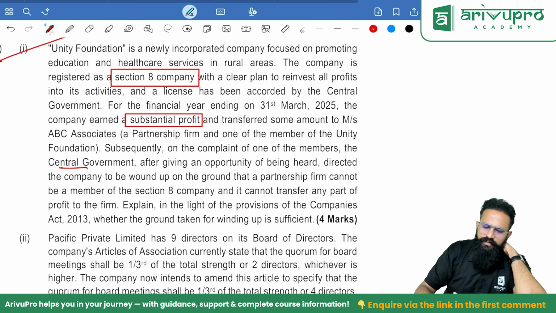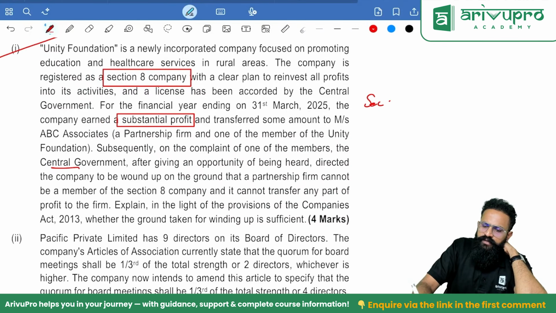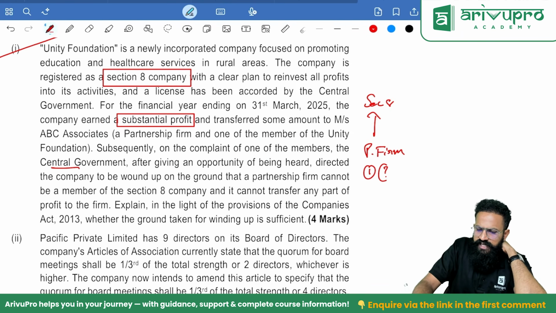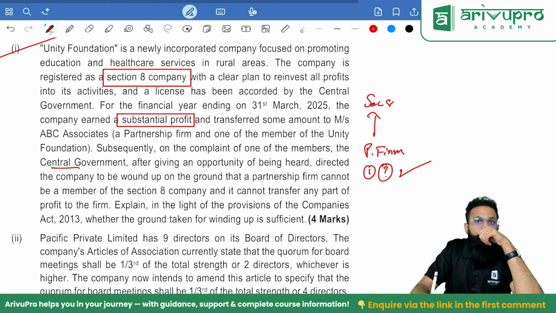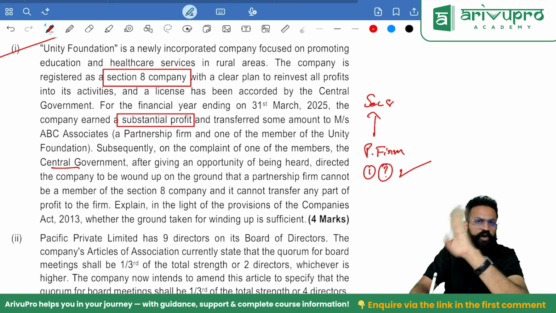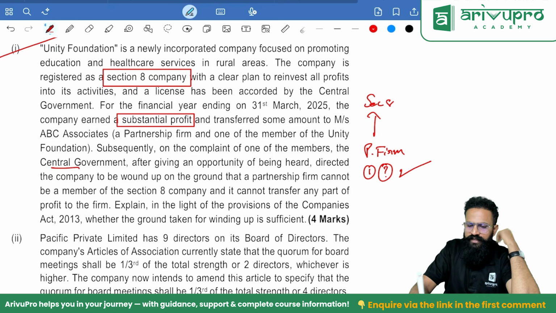People, what has happened here? There is a Section 8 company. In this Section 8 company, there is a shareholder, and that shareholder is a partnership firm. First problem they have is, can a partnership firm be a shareholder in a company? Answer is yes, we don't have a problem. On this, you cannot wind up a Section 8 company. This is not any non-compliance. It is in proper compliance only.